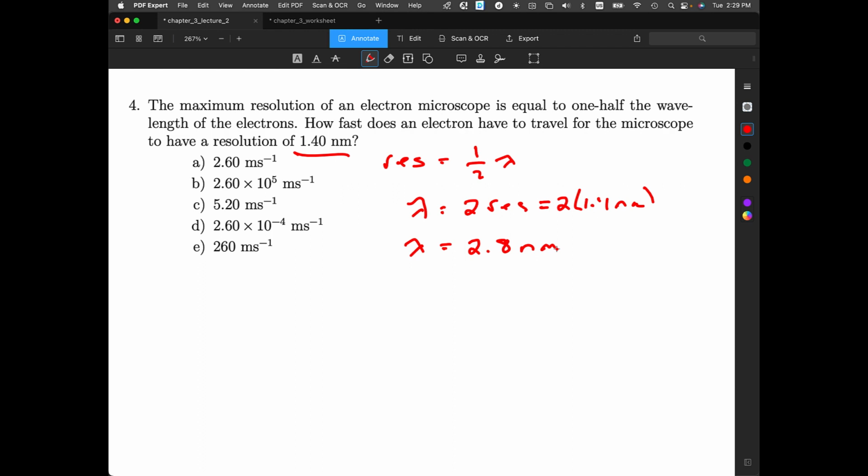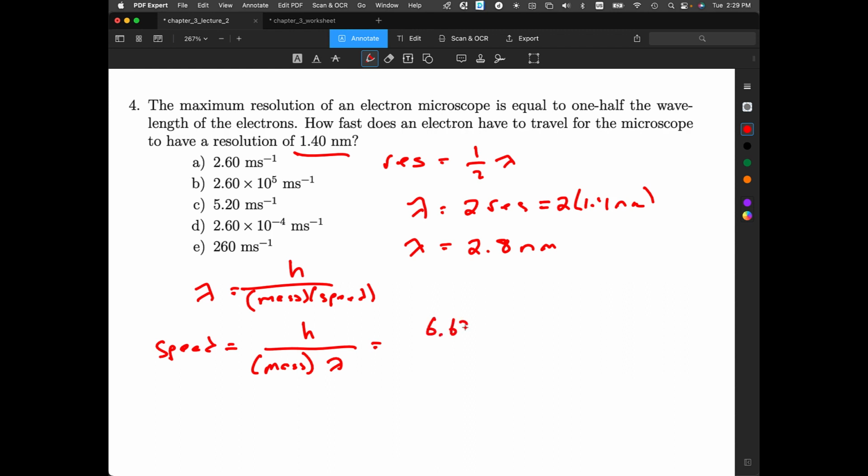And so if we go back to the de Broglie equation, wavelength is equal to h over mass times speed. And so we have to solve for speed. Speed is equal to Planck's constant over mass times wavelength. So Planck's constant, 6.626 times 10 to the minus 34th joule seconds.